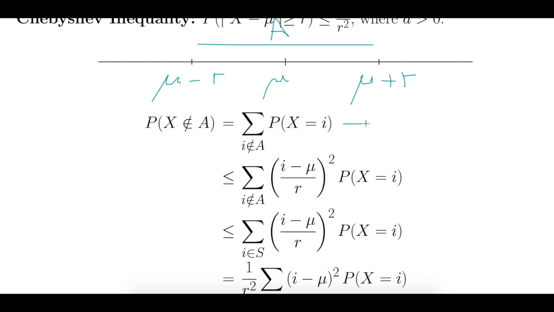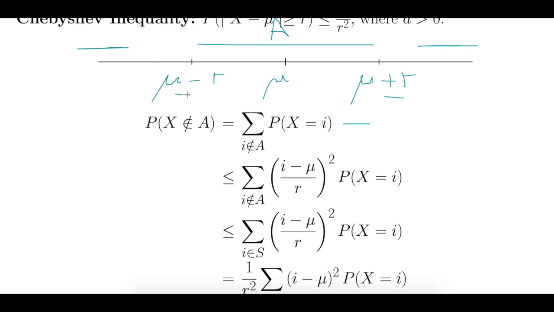Now note that if this is A, and we are considering I not in A, so we are either here or here. In this range the distance between I and mu is greater than r, because the distances at r are marked by mu plus r and mu minus r.